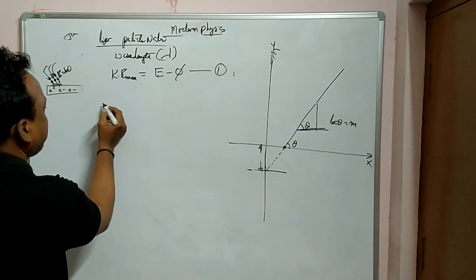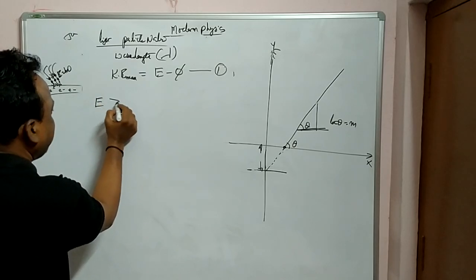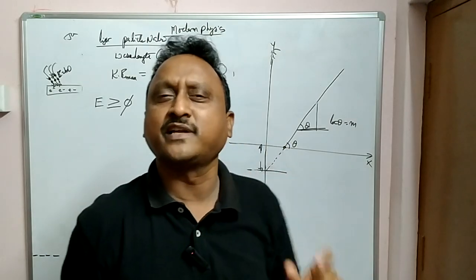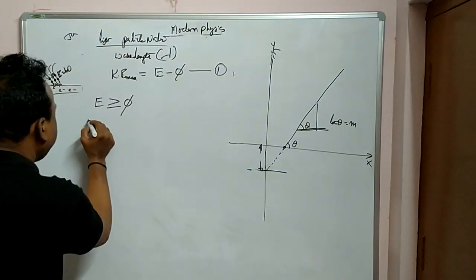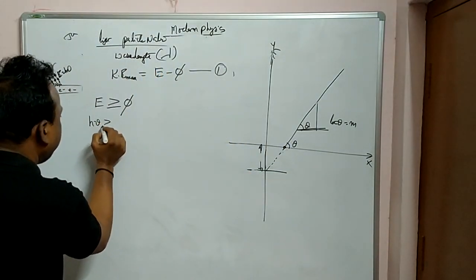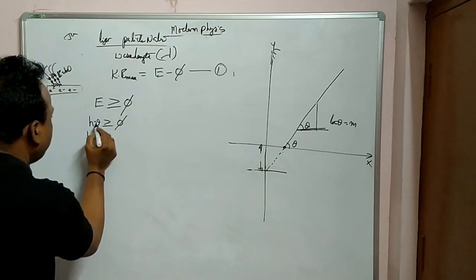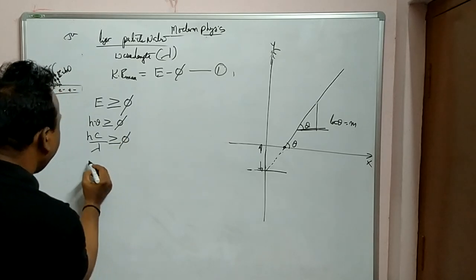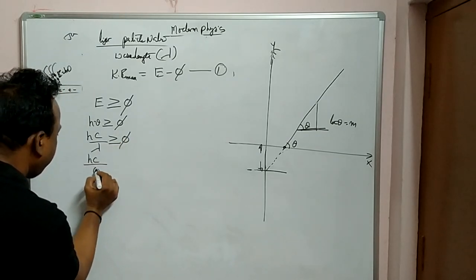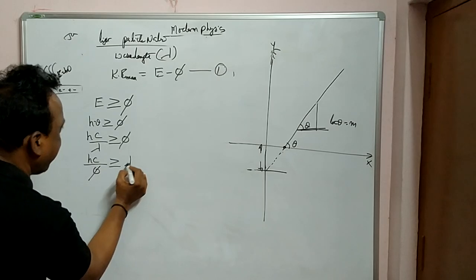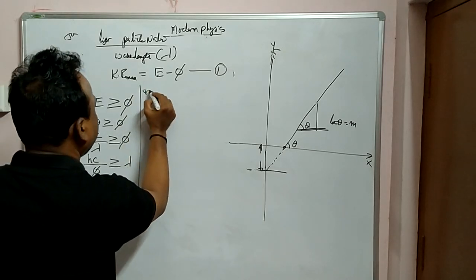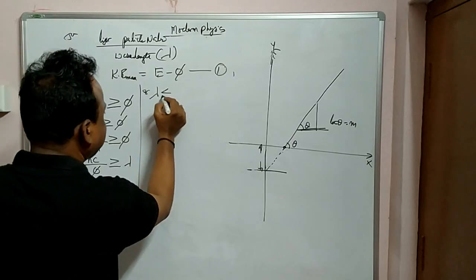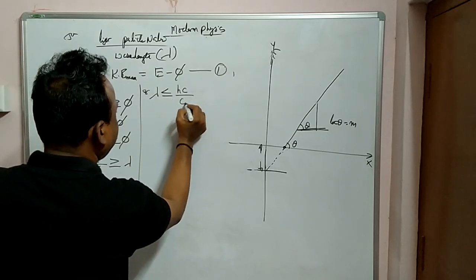See, as I told just now, the energy should be greater than or equal to the work function. Below that work function value, electrons will not come out. So we know E is equal to h nu, greater than or equal to phi, or nu I can write as c by lambda, so hc by lambda is greater than or equal to phi, or hc by phi is greater than or equal to lambda. hc is greater కాబట్టి lambda is less than or equal to hc by phi.